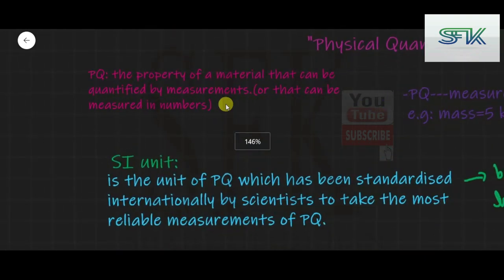Anything that can be converted into numbers. So any property of a material that can be measured is a physical quantity.